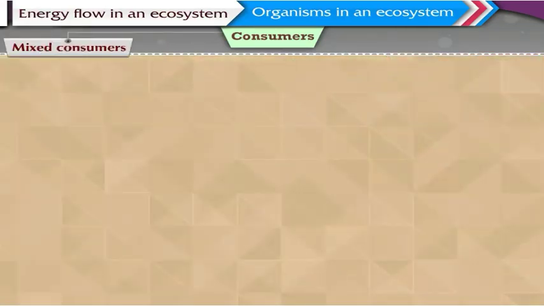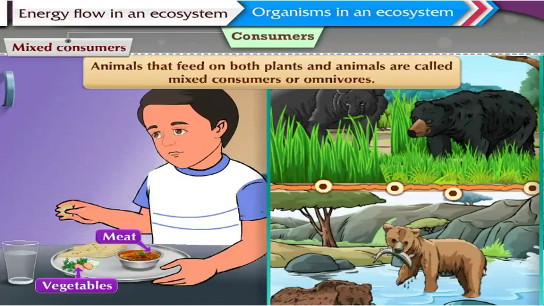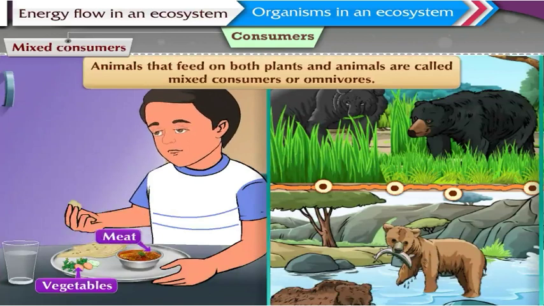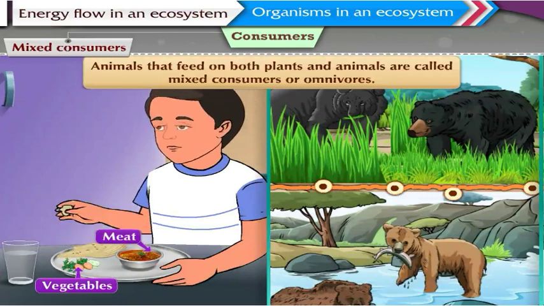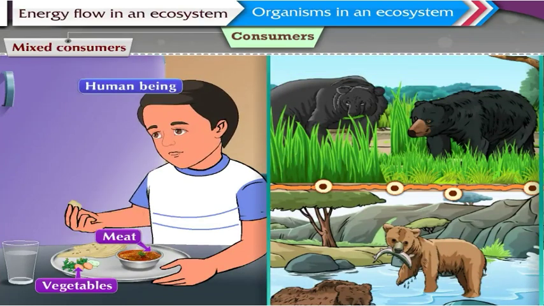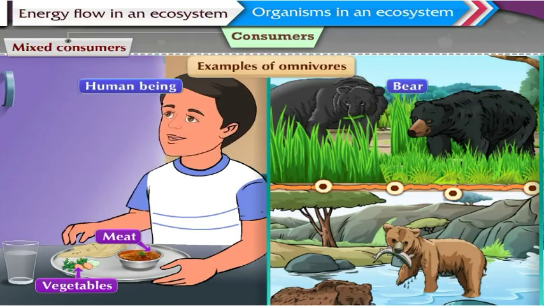Mixed consumers. Animals that feed on both plants and animals are called mixed consumers or omnivores. Human beings and bear are two examples of omnivores.